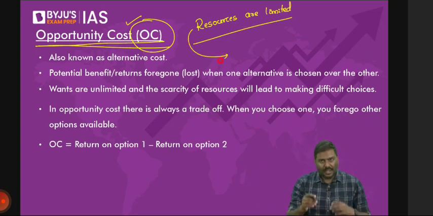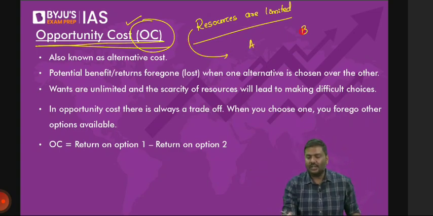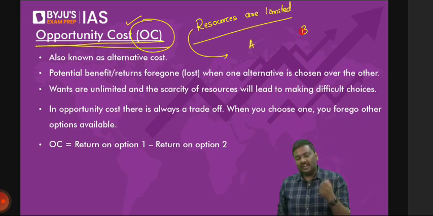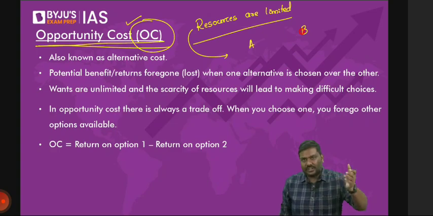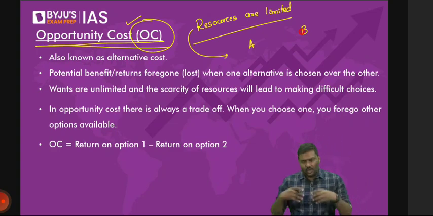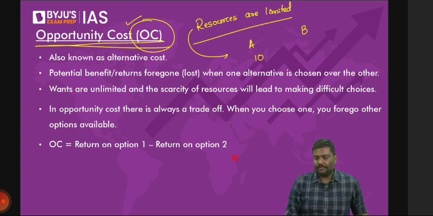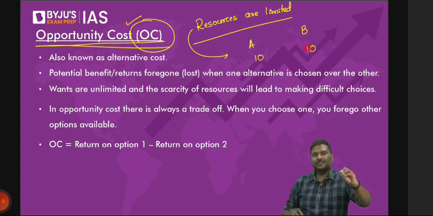Point number two. Imagine you're producing two goods, good A and good B. Do you think you'll have sufficient resources to produce any amount of both A and B? Take simple numbers. You would want to produce, let's say, 10 units of A and 10 units of B. That's your goal. You want to produce and sell because the demand is there.